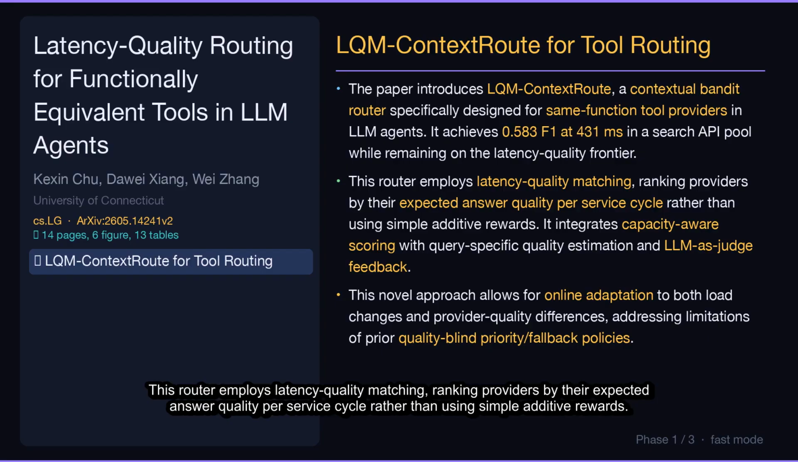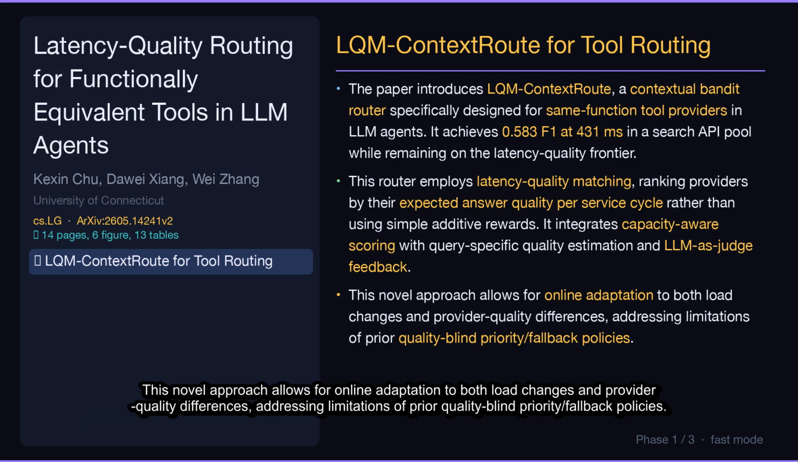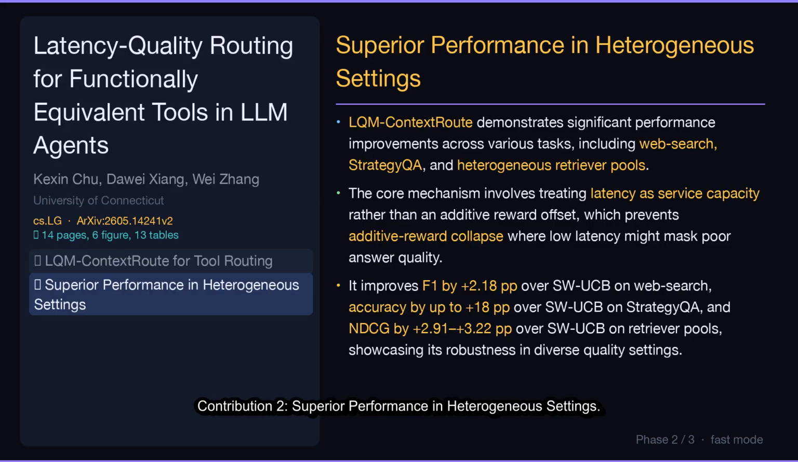This router employs latency-quality matching, ranking providers by their expected answer quality per service cycle rather than using simple additive rewards. It integrates capacity-aware scoring with query-specific quality estimation and LLM-as-judge feedback. This novel approach allows for online adaptation to both load changes and provider quality differences, addressing limitations of prior quality-blind priority/fallback policies. Contribution 2.